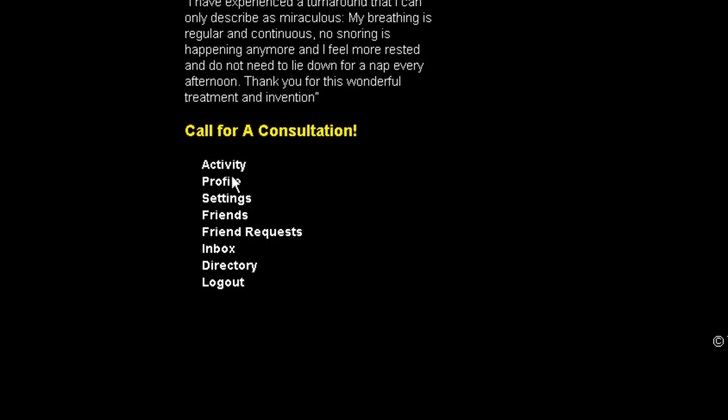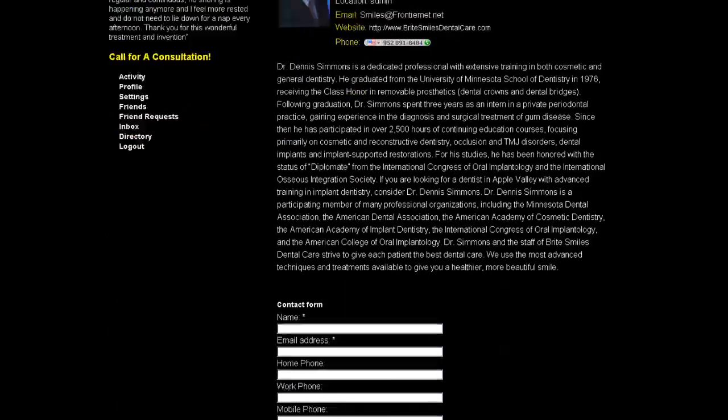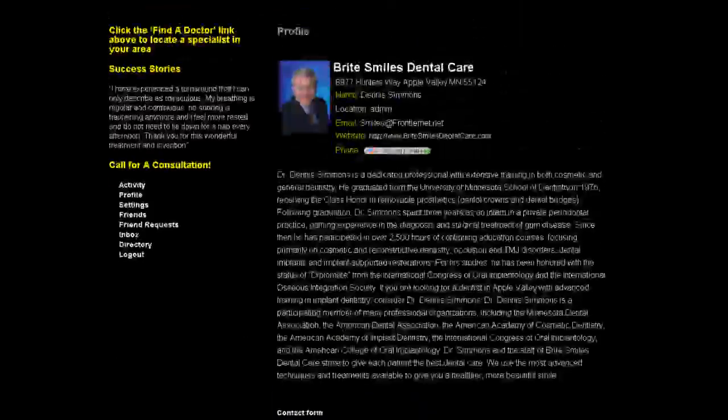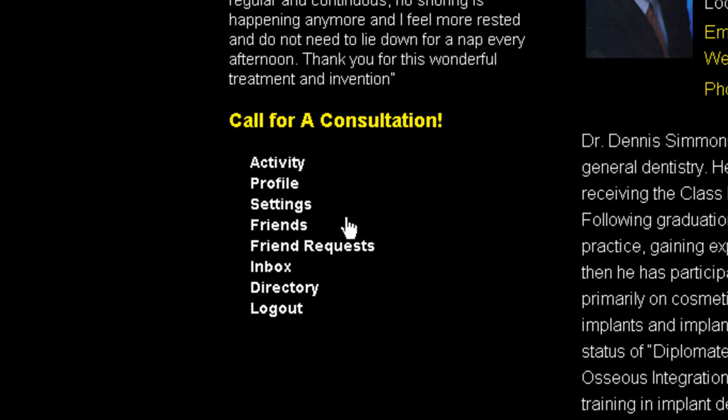So once you log in successfully, you'll have a different list of options over here, and I can put this anywhere, tweak this any way that you and your team feels most comfortable. We can even remove it completely, so it's totally up to you. If you don't want to allow people to log in, that's fine. But anyway, with this doctor, if I click on profile, here we are able to see his actual file. But if I click on settings,